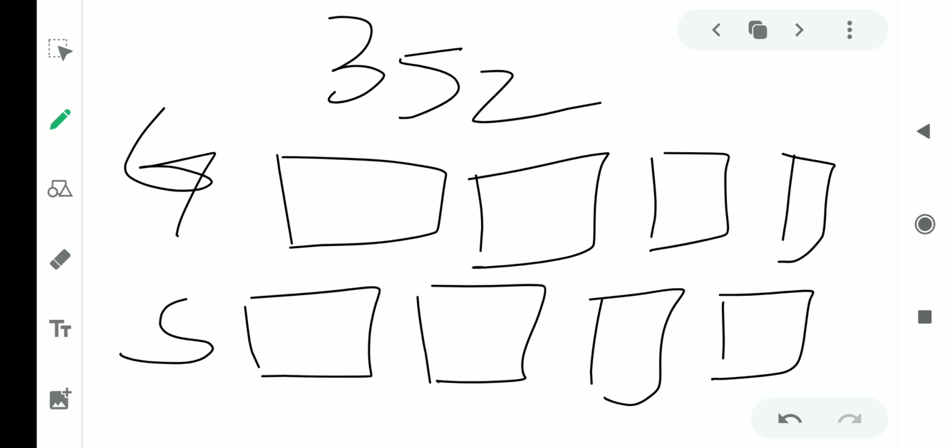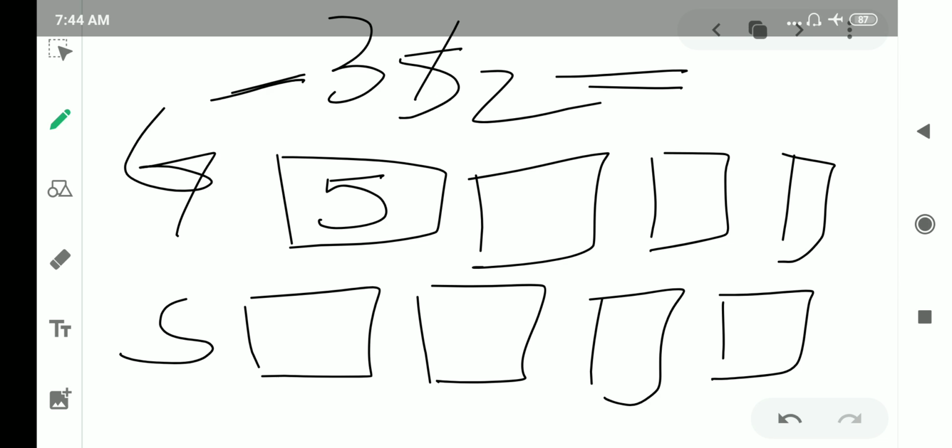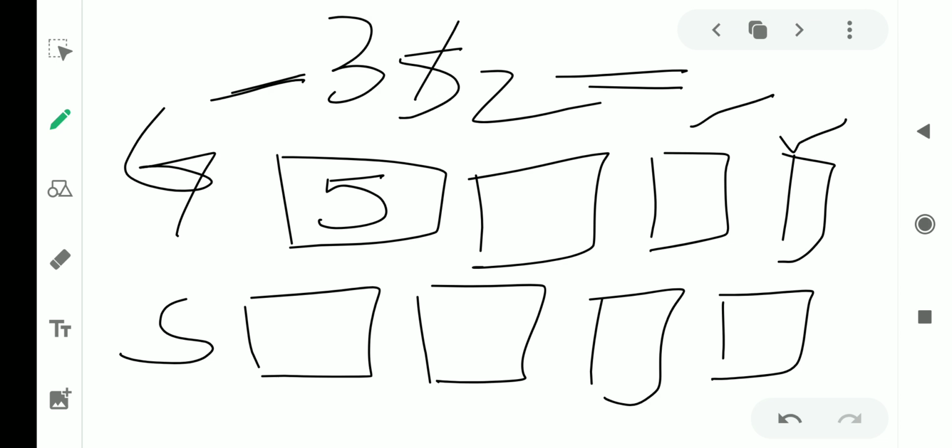Here, for the greatest number, first of all you write the greatest digit. Then you see how many digits are here. Three digits are there, and already one we have used, this 5. So what is remaining? 2. So you leave two boxes for those remaining two digits.